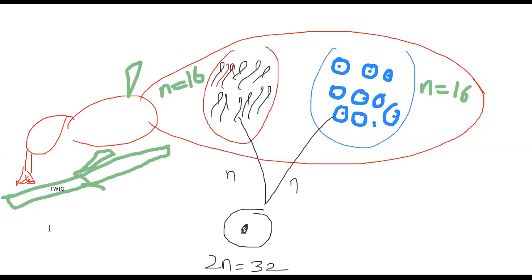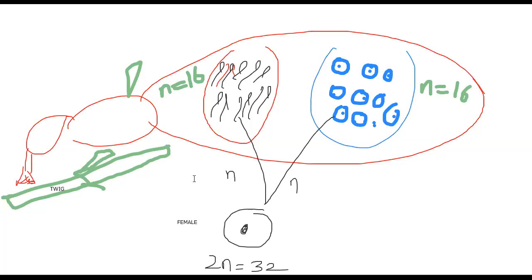Now the question arises: what is this? Male or female? How can we know whether it is male or female? But we'll come to know in the case of honeybee. That 2n equal to 32 means I am declaring it as female. This is female. We can declare this is female.